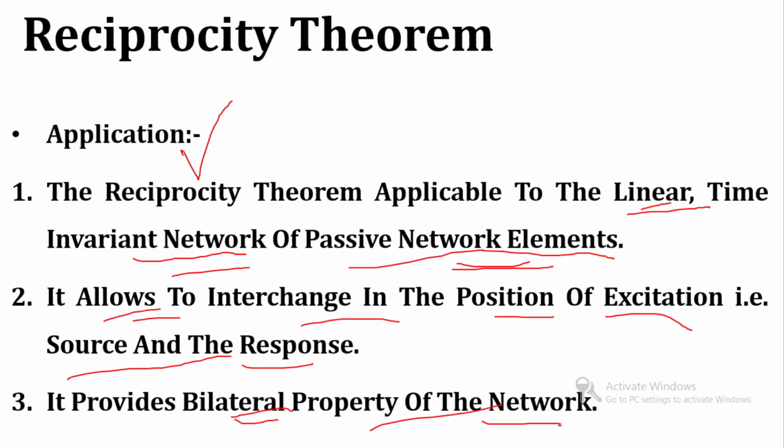So we can change the direction of input and of output. If we want to check the performance of the network after changing the direction of input, then we can use the reciprocity theorem.